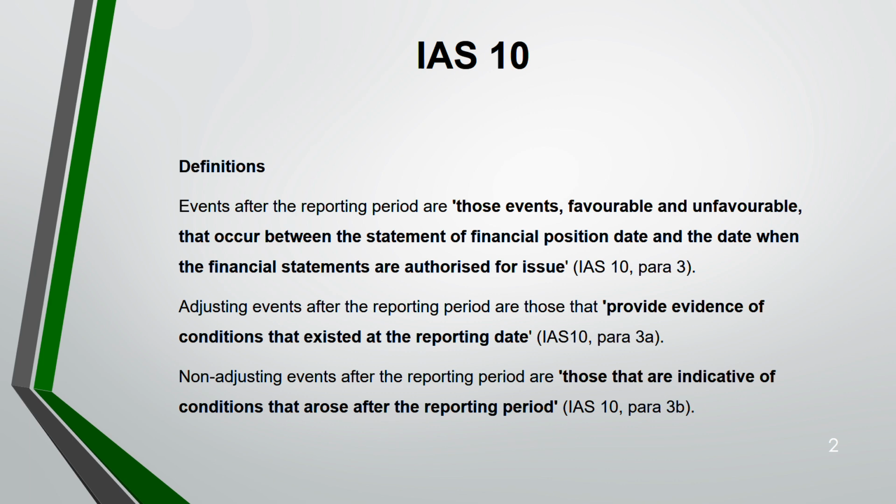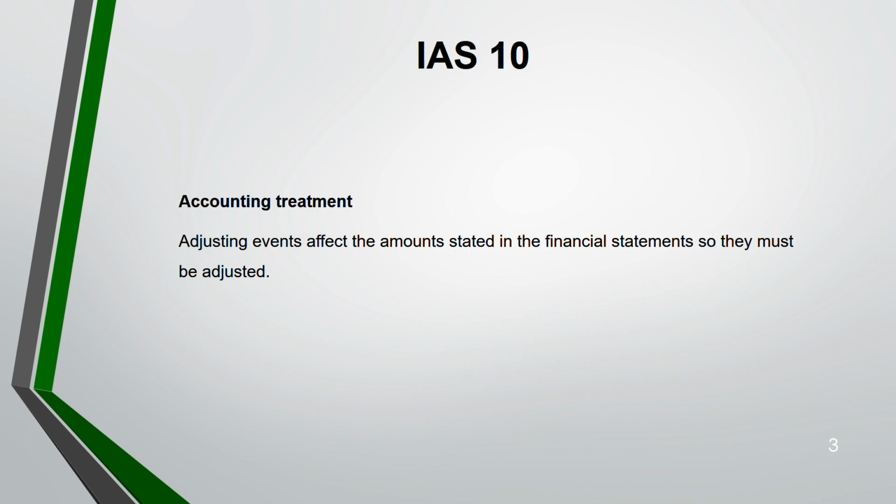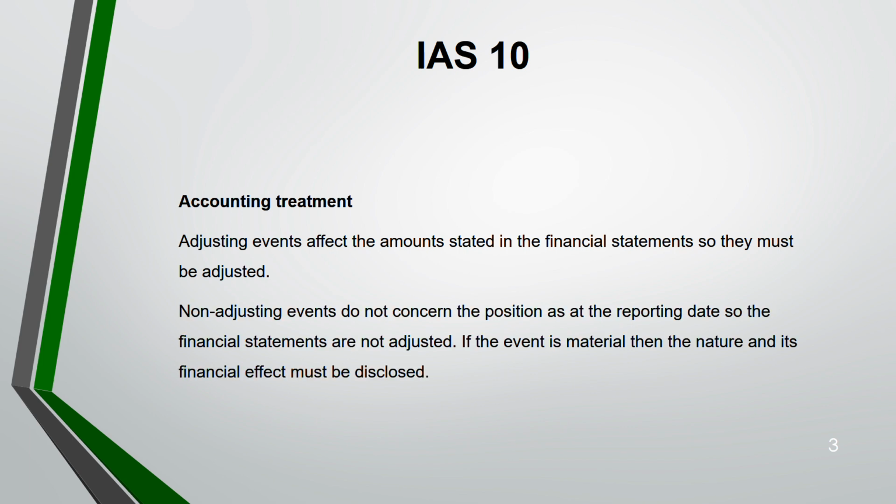Next, non-adjusting event. These are those where on the reporting date you have no idea. For example, a fire occurred, a tsunami occurred. At the reporting date, there was no such evidence that this event could occur. So these are non-adjusting. Now, what is the accounting treatment? Adjusting event, as the word says, adjust in the statement of financial position. Non-adjusting, as the word says, do not adjust them. But if the event is material, then you have to disclose the nature as well as its financial effect.